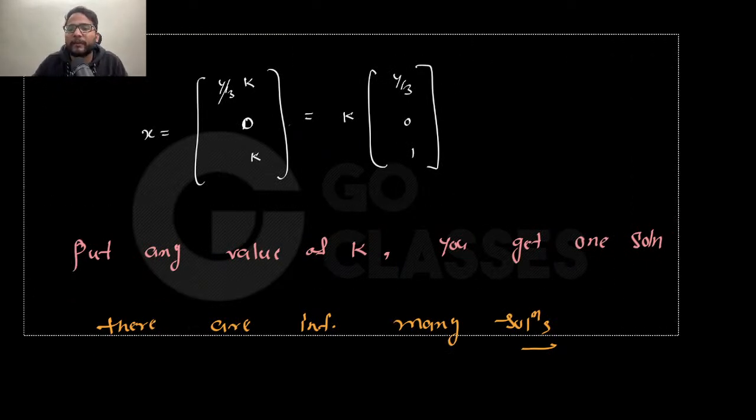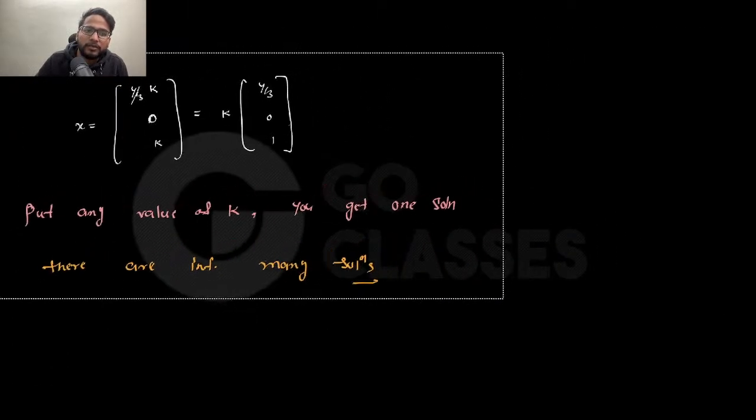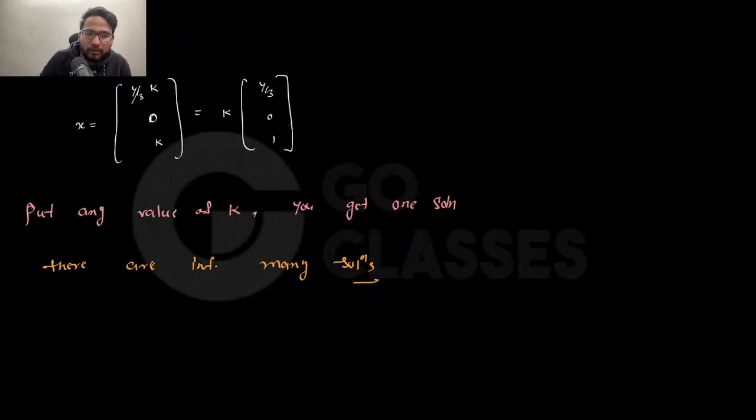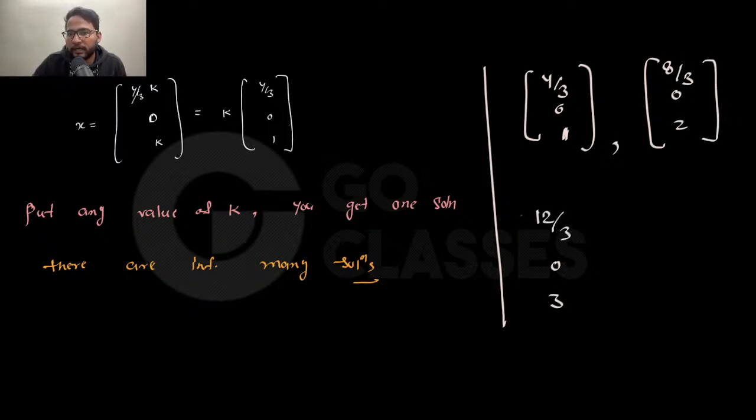How many linearly independent solutions are there? This was the GATE 2021 question. Okay, so now let's ask how many. There are infinitely many solutions that I know, which look like this: 4 by 3, 0, 1. This is one of the solutions you get when k equals 1. This is another solution you get when k equals 2. This is another solution you get when k equals 3, 12 by 3, 0, 3. Like that, you will be getting solutions for different values of k.